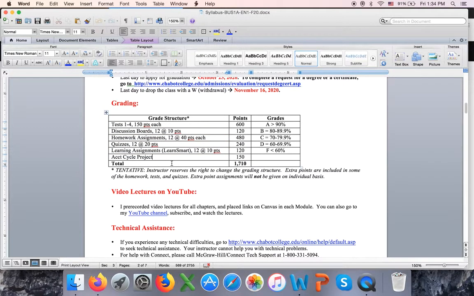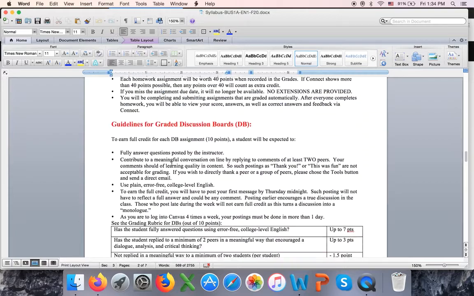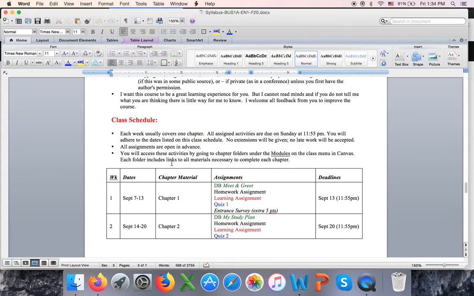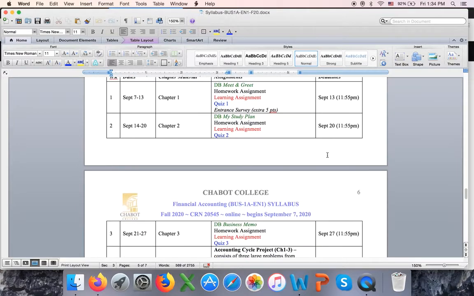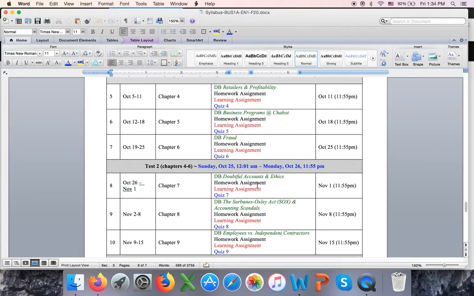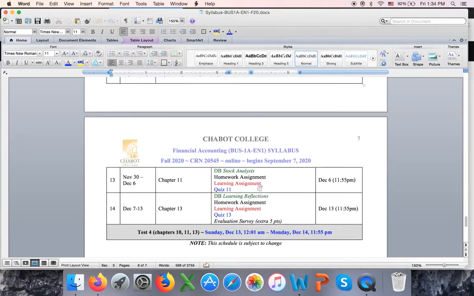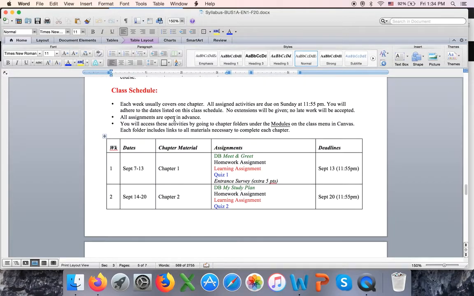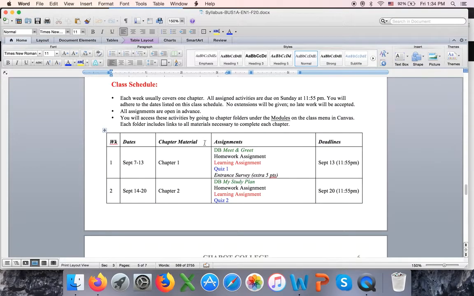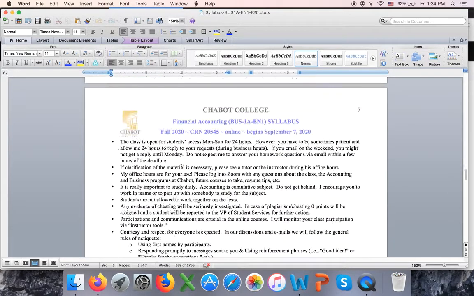And guys, I want to go to the last couple of pages for now. This is an excellent, I'm praising myself, but it's a good detailed schedule, and 1 week is similar to the next week. So every week we're doing 4 assignments due, and the deadline is always Sunday, 11:55 p.m. and you can see everything together. So what I do in my office, I print it, I glue it together, and I put it on my wall so I know where you're at for every class I teach. So I strongly recommend you to always refer to the class schedule.